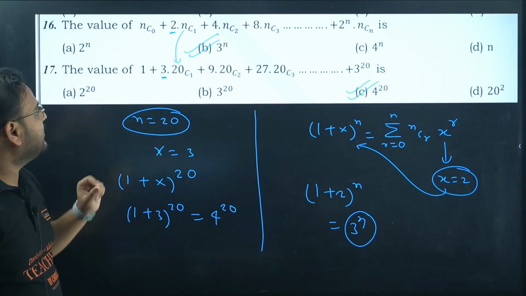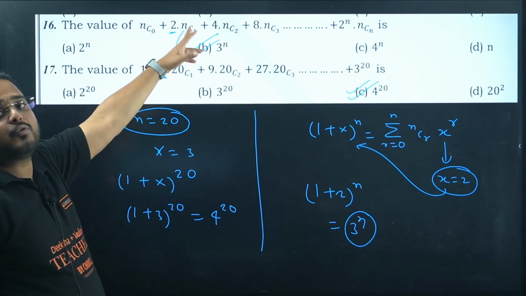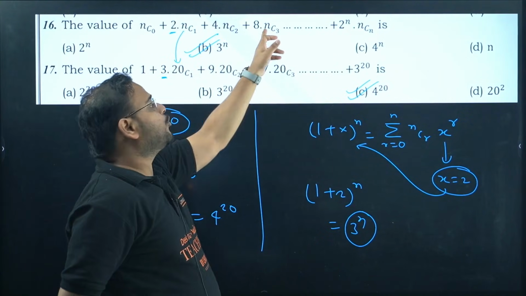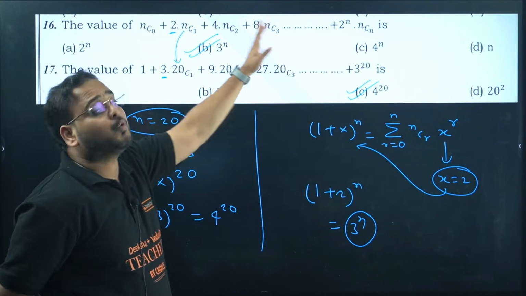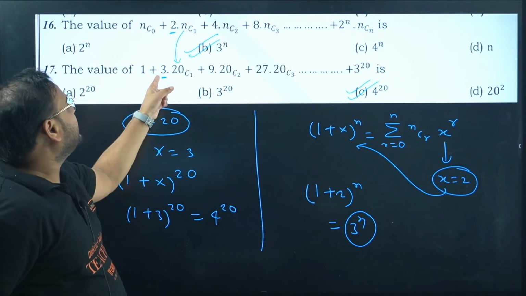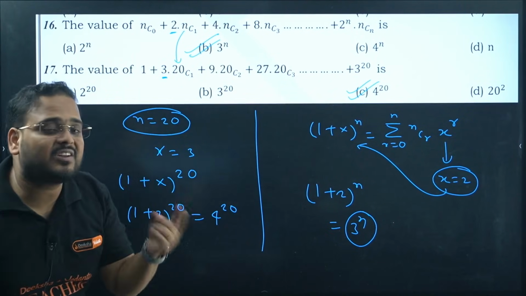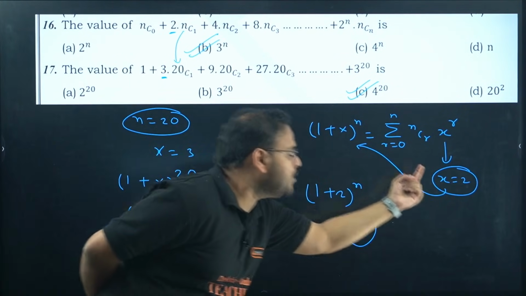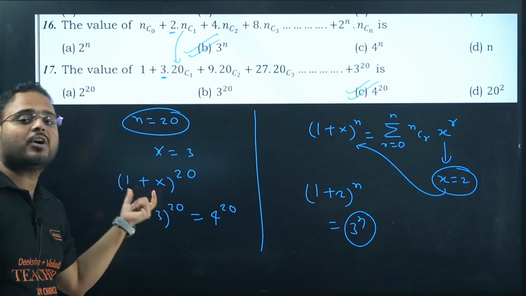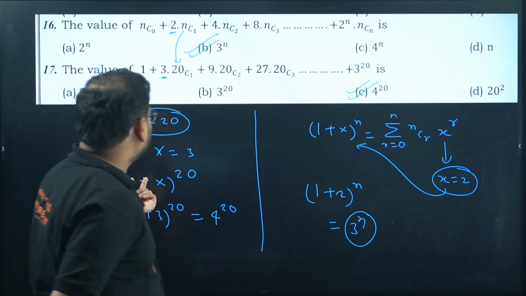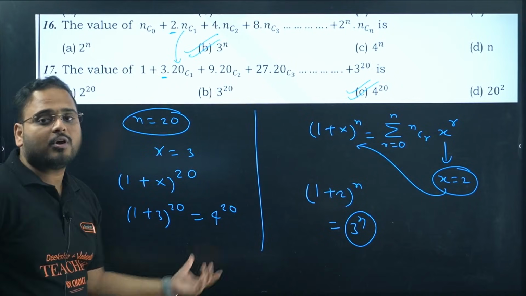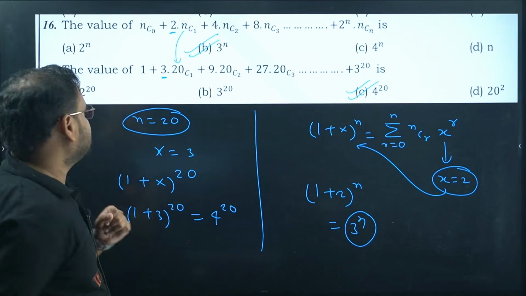So I've taken n as 20. Now in this case, we had powers of 2 as the coefficient: 2, 2 power 2, 2 power 3 and so on. Here we have 3, 3 square, 3 cube till 3 power 20. The coefficient is 3 means here x was 2, here x is 3. Expansion is 1 plus x power 20. So sum of 3 and 1 is 4. 4 power 20, answer is option C.